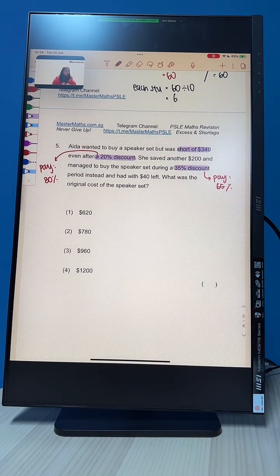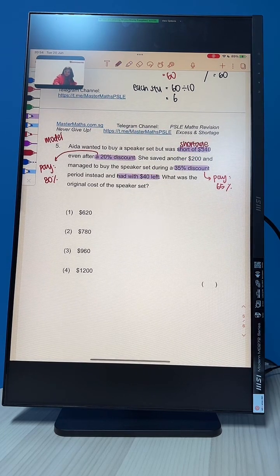Yes, you told me model method. Very good. We don't see a range. We don't see a smallest number or minimum number, things like that. So we use model method. Okay, fantastic. Indeed, we use model method. In this excess and shortage question, we use model method. Okay. Why is it excess and shortage? Because she was short of some money, and she had some money left later on. Okay, she had $40 left. So excess and shortage.